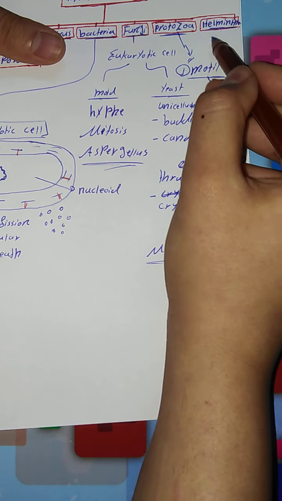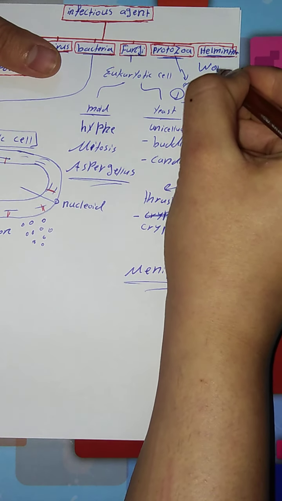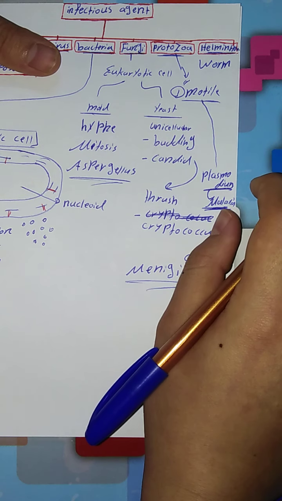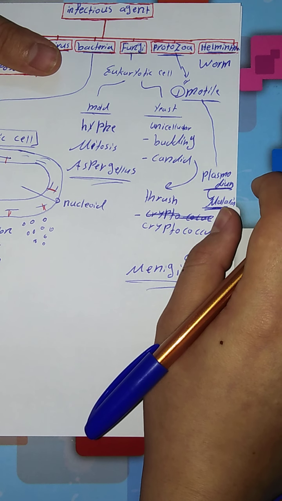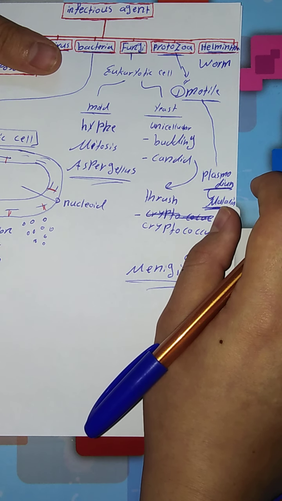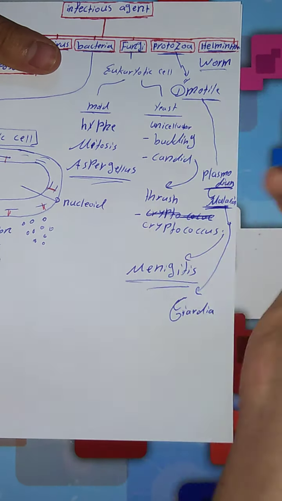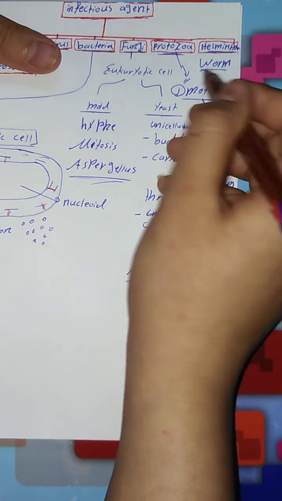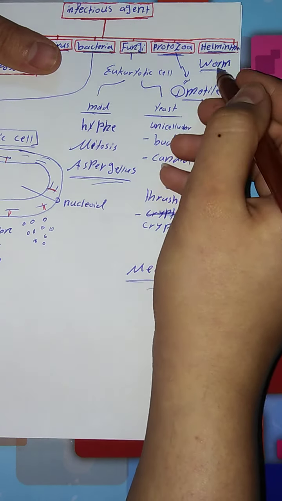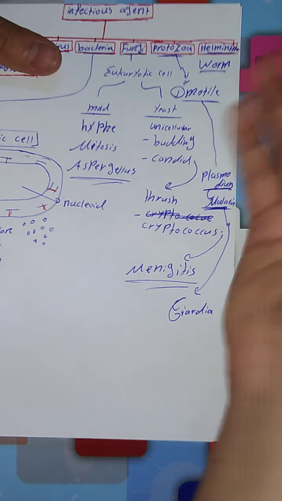Let's go to the helminths. Helminths are parasitic worms. We know that some worms live, for example, in eyes, or live in intestine, and cause some abnormality in our health. This is called helminth, parasitic worm. You know that a worm is a complex organism, multicellular.